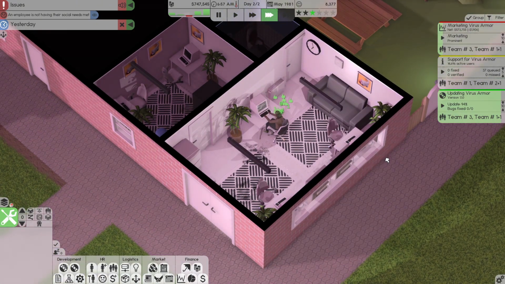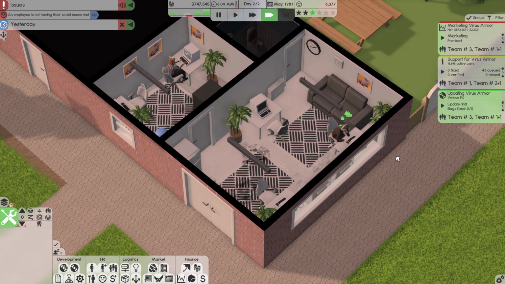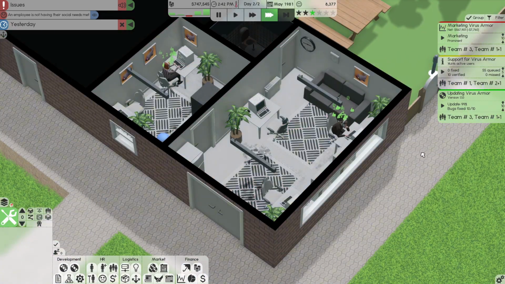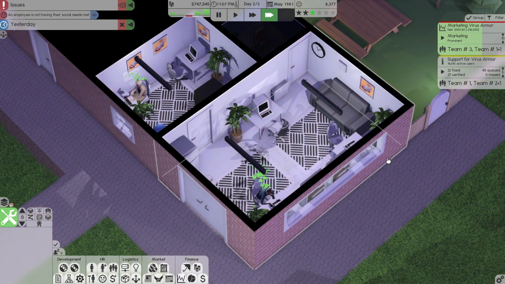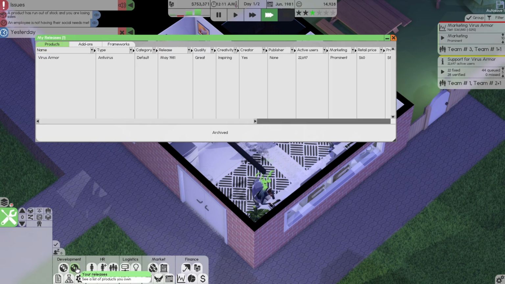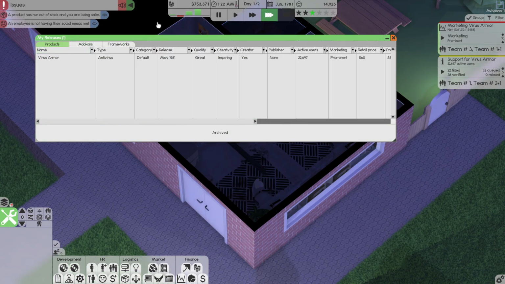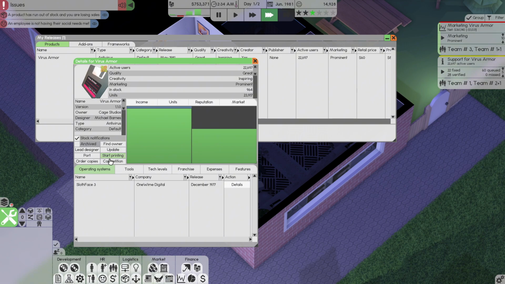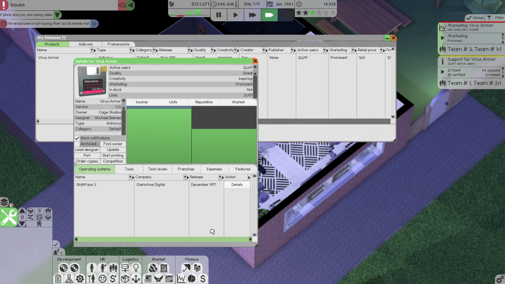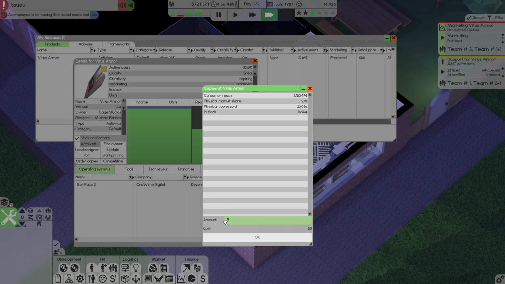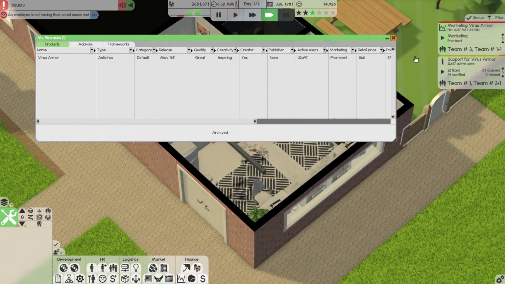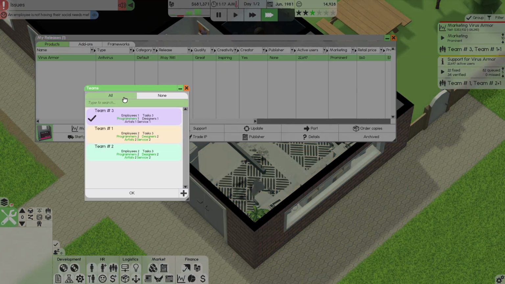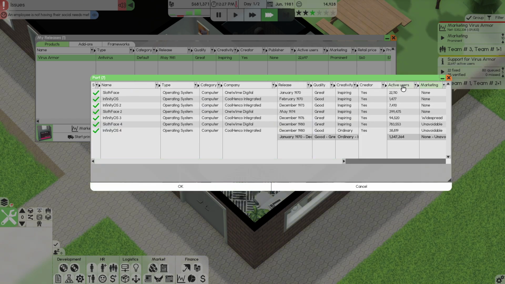Now, I do have a slight problem with the marketing aspect of things. I'm waiting for the update for the Virus Armor to be done. Push out that update really quickly. And let's check to see if we can start porting this to other operating systems. We're losing sales. So let's go ahead and place a nice order. Another 16,000. And I'm going to add another 20,000 to that as well. I just want to be sure we have enough in stock so we're not losing out.